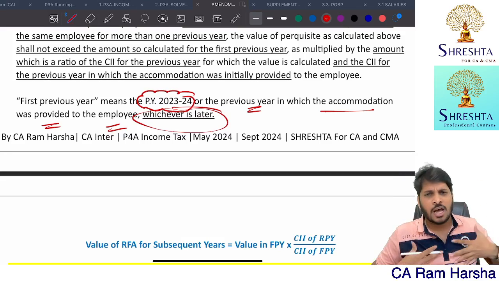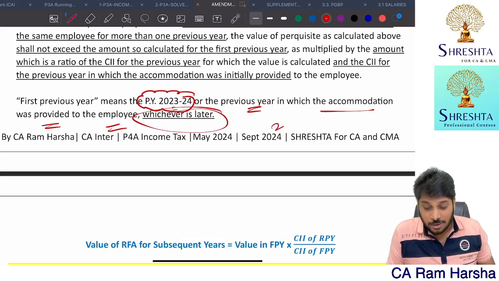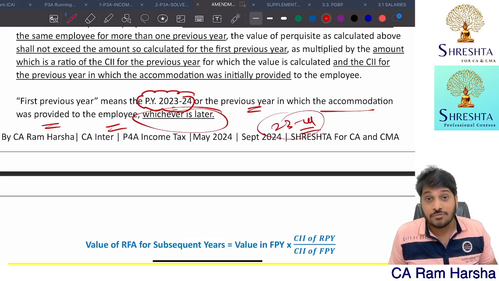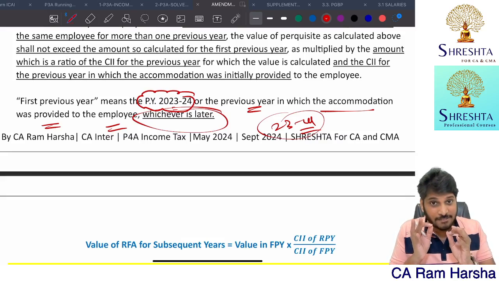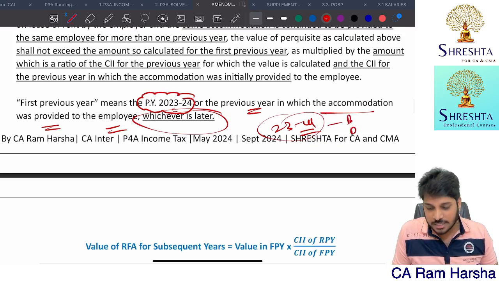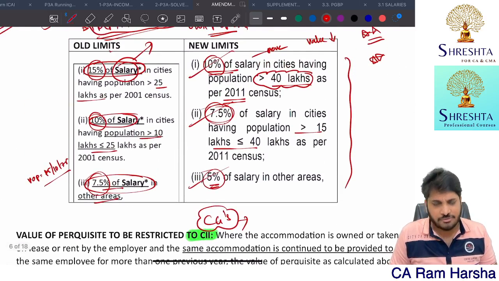Suppose I am working in a company for the past 5-6 years and was given accommodation long back. From 23-24 onwards, accommodation valuation changes. For 23-24, take your basic salary, DA, and all that, and apply 10%, 7.5%, 5% as per the usual logic.